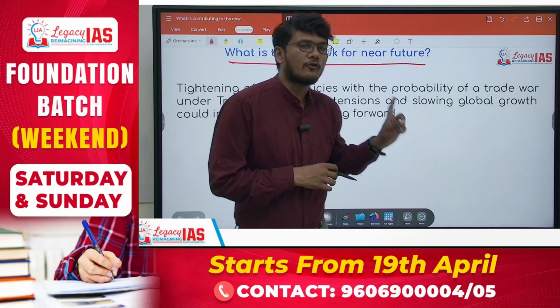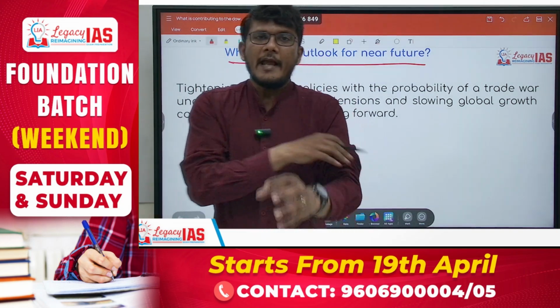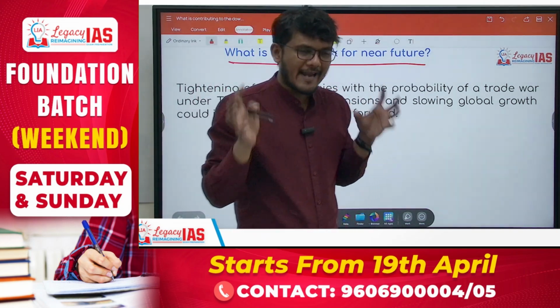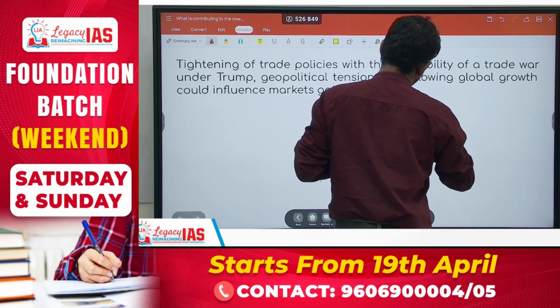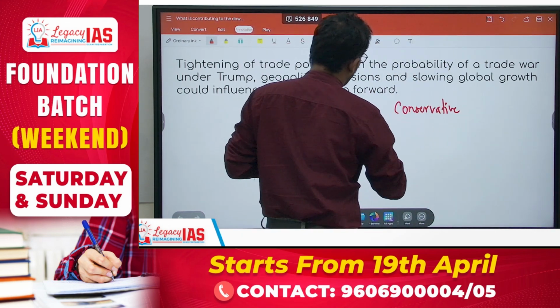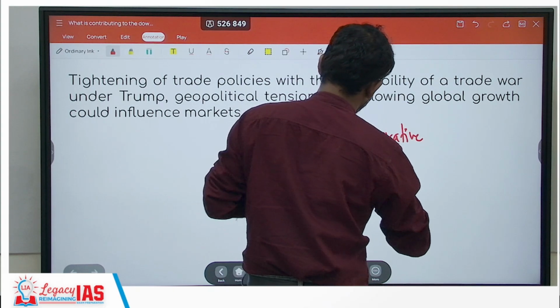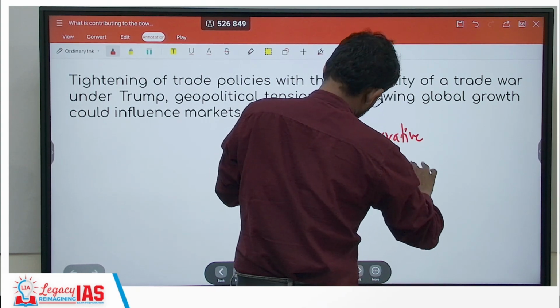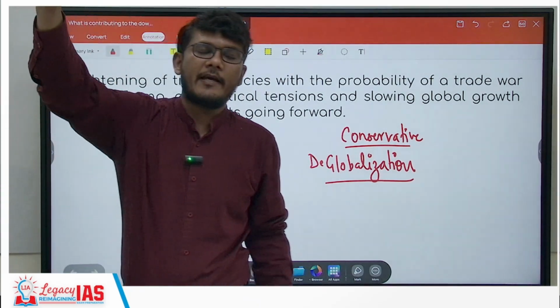See, previously also Donald Trump has been president of the United States of America, right? And his policies can be said to be generally conservative and related to deglobalization. For example, an increase in tariffs.